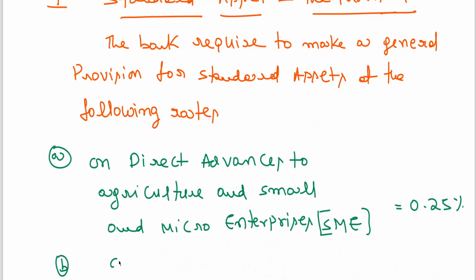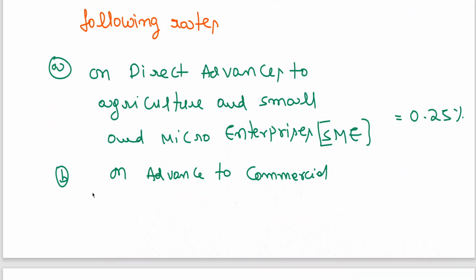B, on advance to commercial real estate sector, 1%.